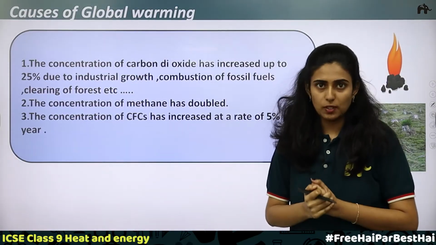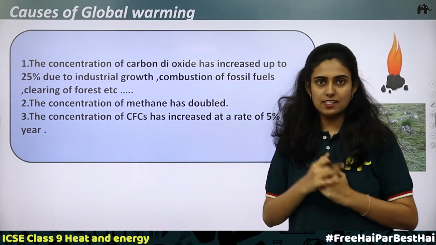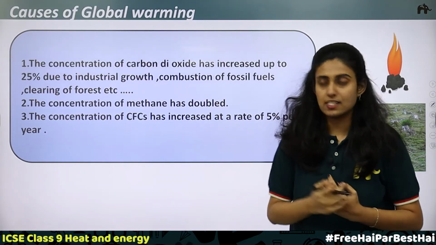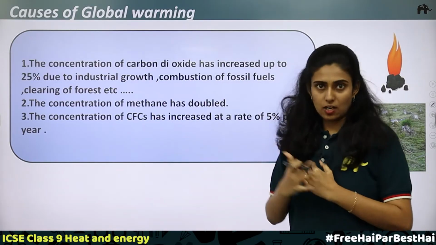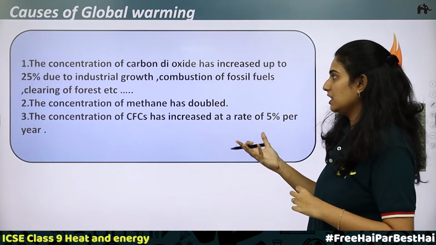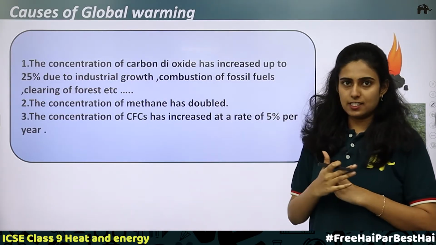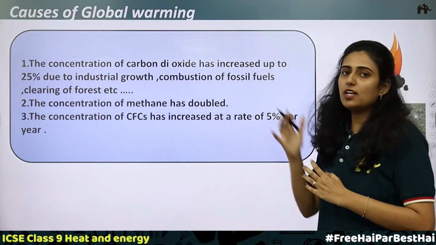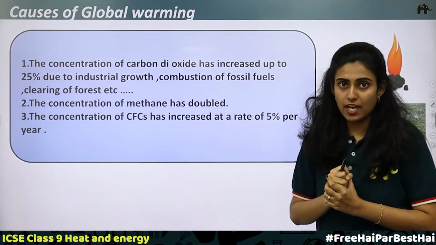Now, what causes global warming? The important cause of global warming is the increase in the level of greenhouse gases in the atmosphere. This increase in greenhouse gases is due to many human activities. The first one is that the concentration of carbon dioxide has increased up to 25% due to industrial growth, combustion of fossil fuels, clearing of forests, etc. So, we know that cutting down of trees is deforestation. What happens if there are many plants? We know that plants take in carbon dioxide to prepare their food.